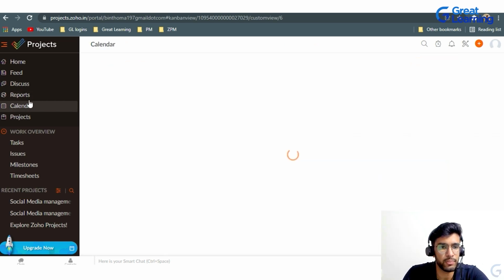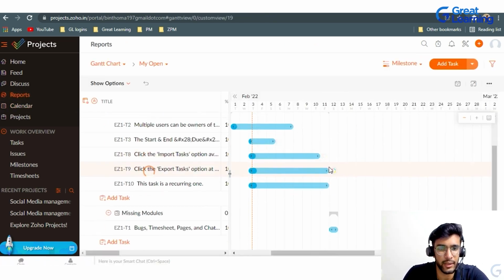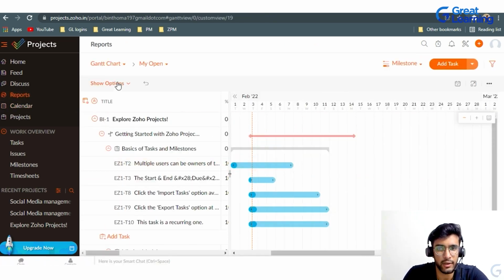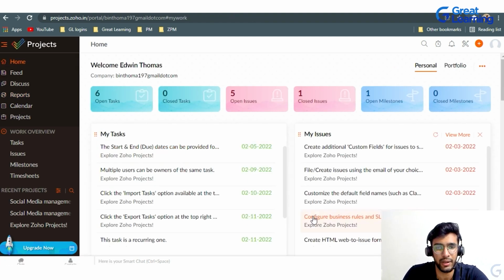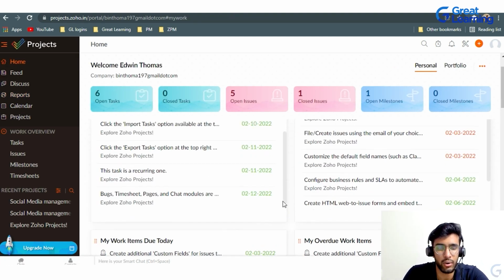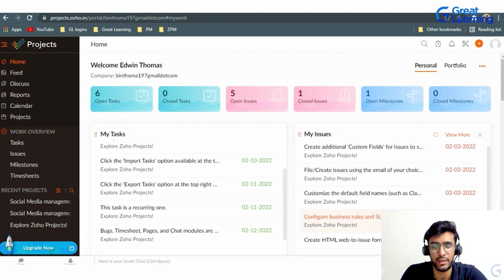Now, if you go to reports, you will see that this gets updated with the different tasks and milestones that you have created, right? So that's a pretty brief understanding of the user interface of Zoho Projects, and I hope you guys have understood it clearly. So that's the hands-on demonstration on Zoho Projects.